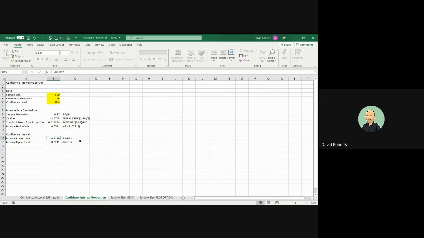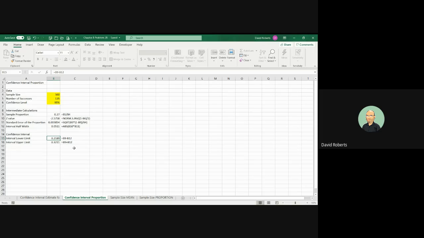So we are saying that the lower limit of 0.2189, which is 21.89%, to the upper limit of 0.3211 or 32.11%, there's a 99% chance that the true proportion, not mean, the true proportion of cell phone users who would upgrade their new cell phone if there was a reduced cost.